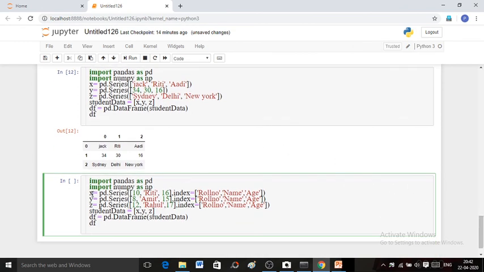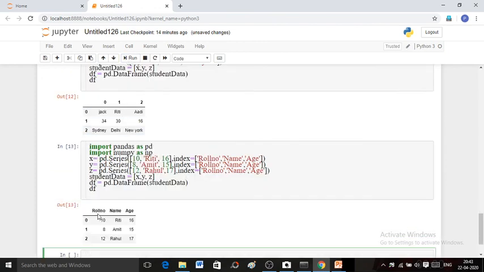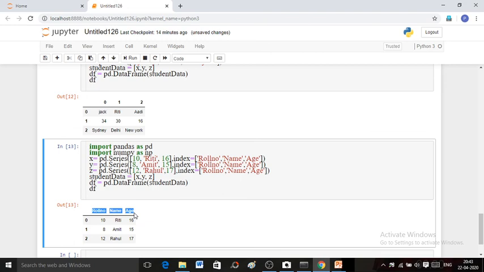Here the series are the same X, Y, Z, but now their indexes have been changed from 0, 1, 2 to roll number, name and age in all the three series. Now what will happen? The columns of your data frame will change. Run this code and see. Here the columns of your data frame have been changed from 0, 1, 2 to roll number, name and age.